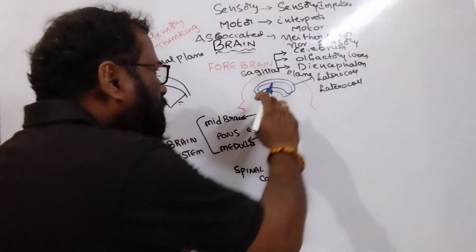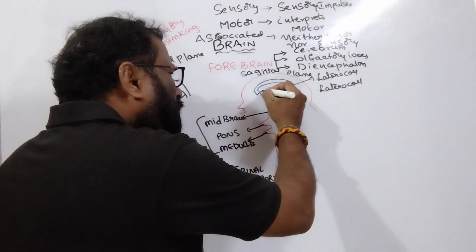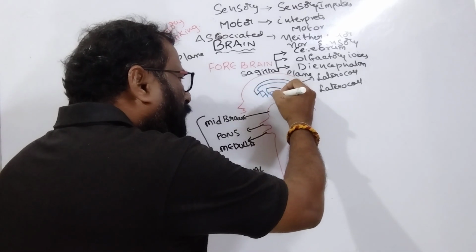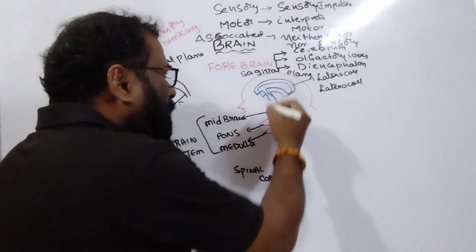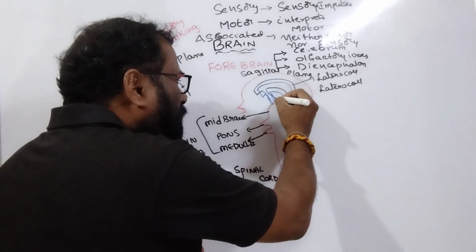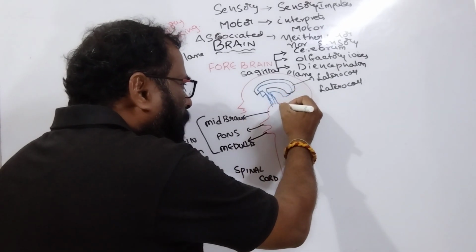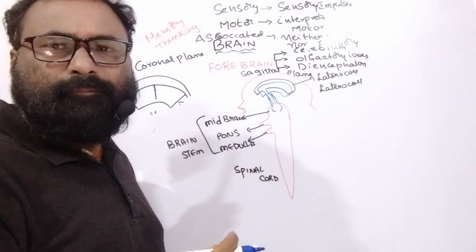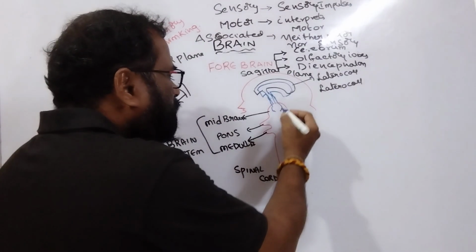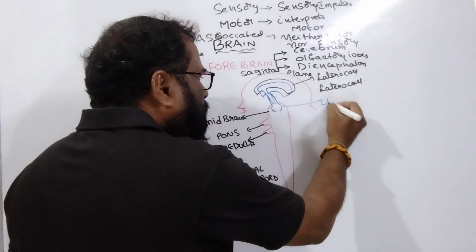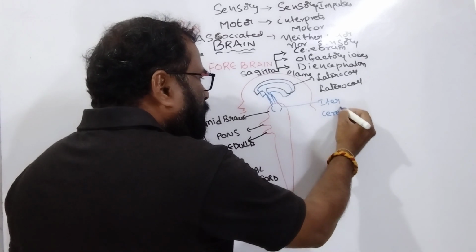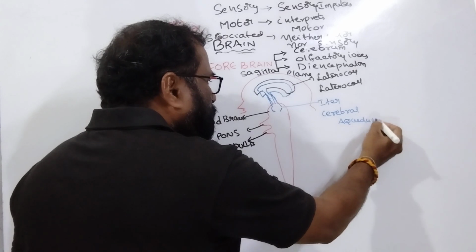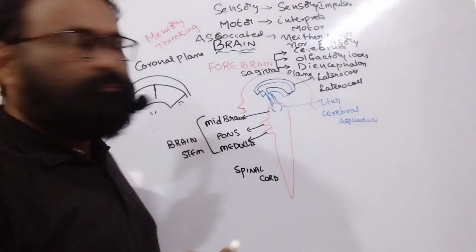These two lateral ventricles move and open through the foramina of Monro into the cavity, the cerebral aqueduct. It is called the iter. Iter is also called the cerebral aqueduct.